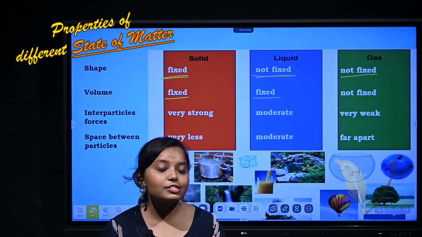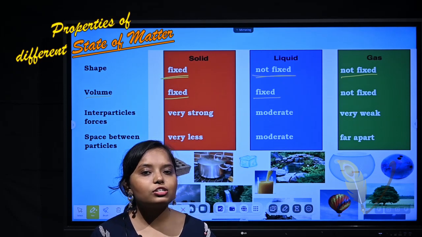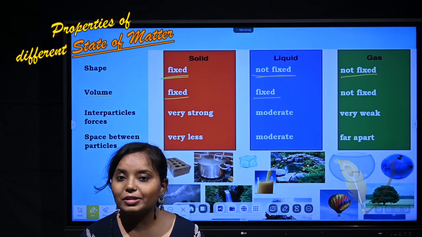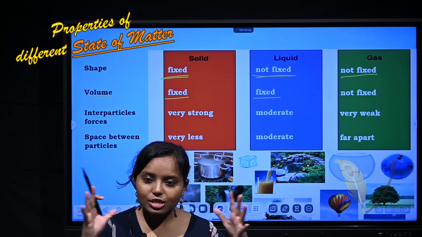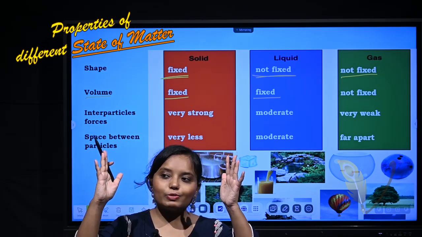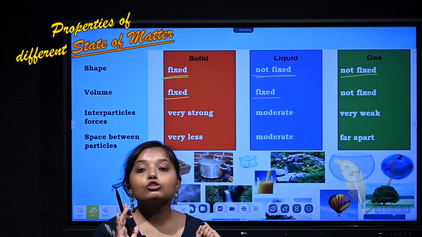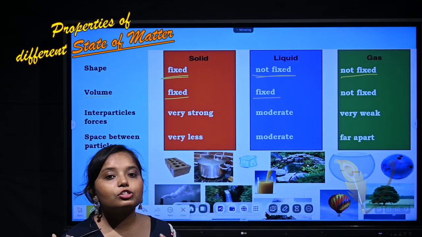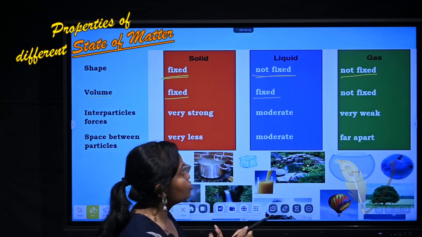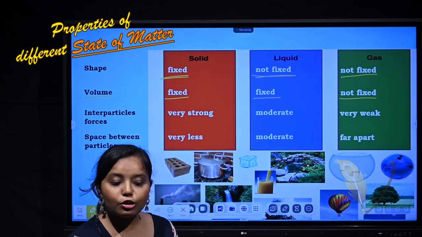But is the volume fixed in the case of gases? No, because gases are highly compressible. The air in the space it occupies, we can compress it and fit it into even less space. So that's why there is no fixed 3D space that it occupies. So the gas does not have a fixed volume.